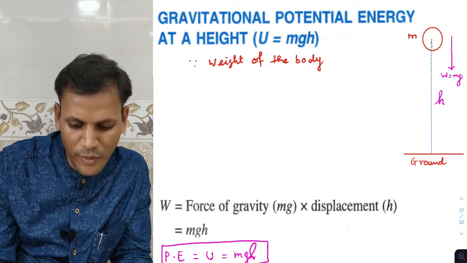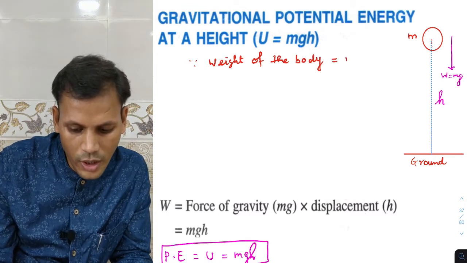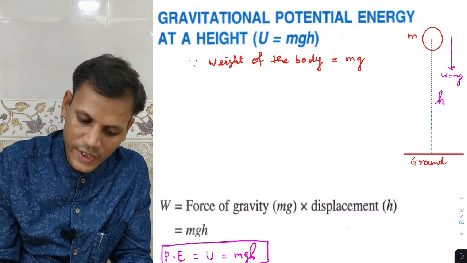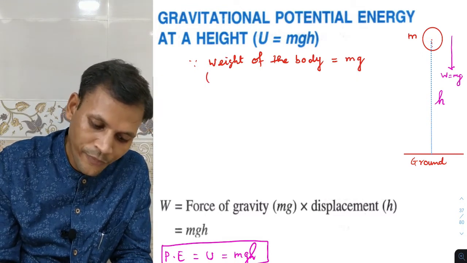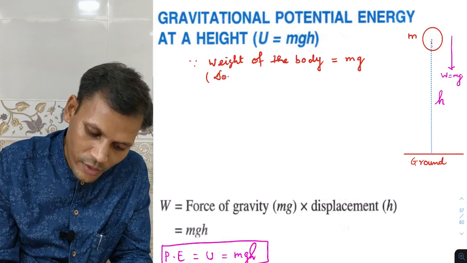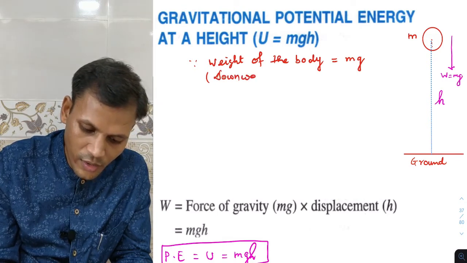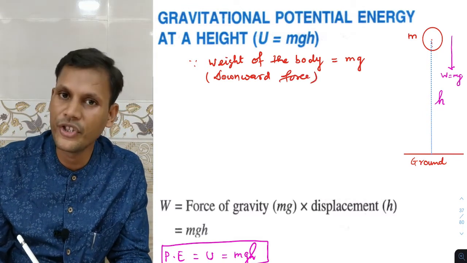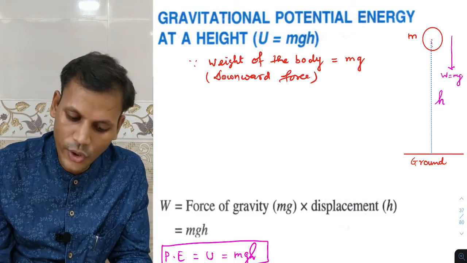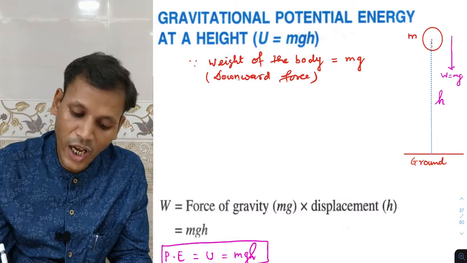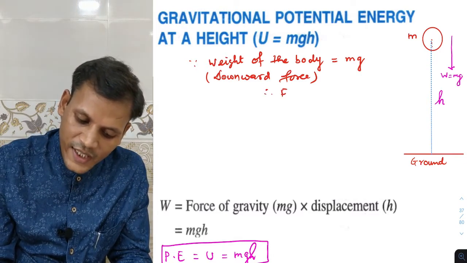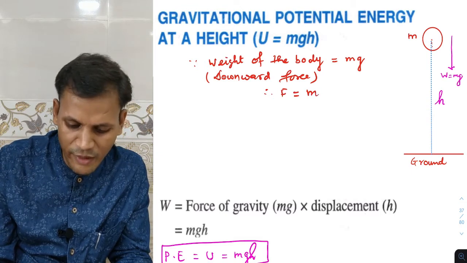and that weight of the body will be equal to mg, that is equal to the downward force. This weight of the body is equal to the downward force on the body due to gravity. So it is the downward force. Now it is a force, so we can write, instead of weight I can write it as mg.